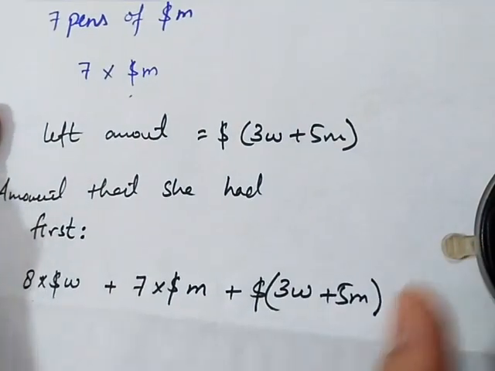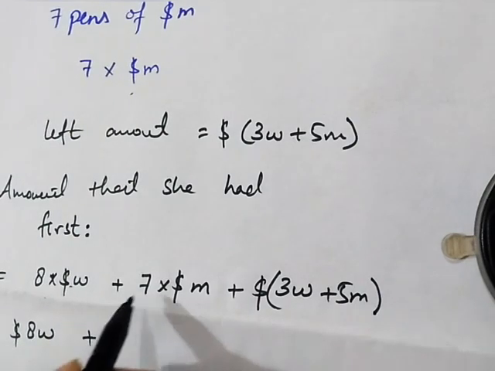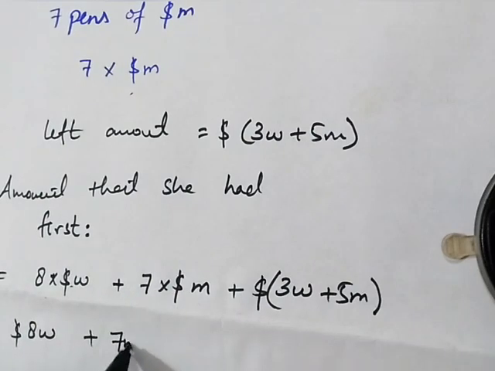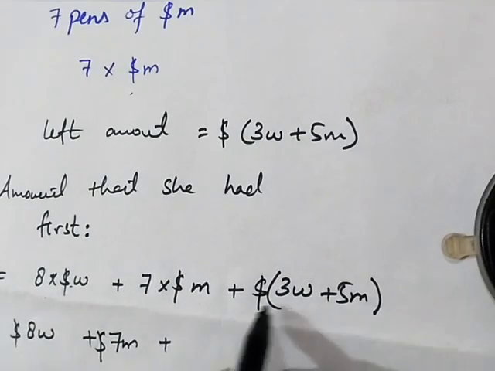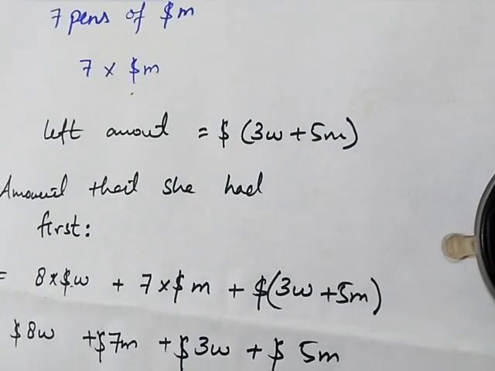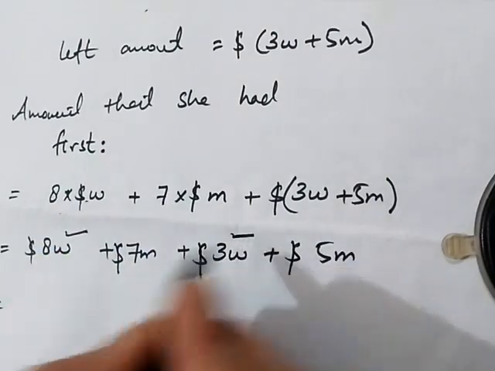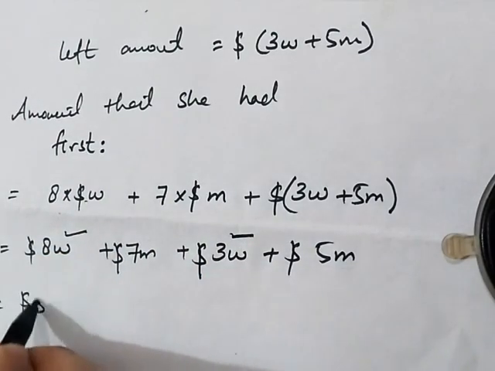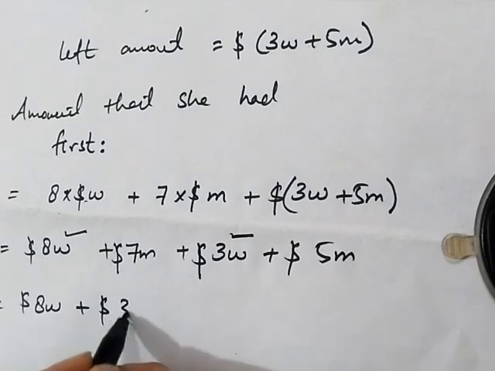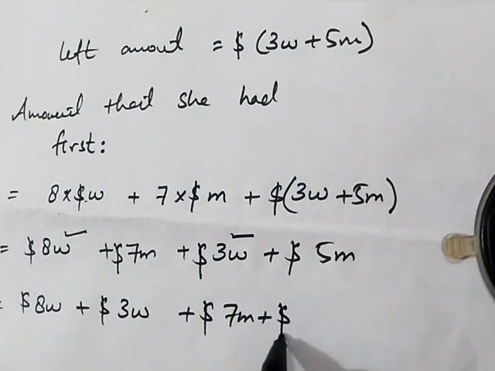Now, as dollar is the currency sign, it is $8W, then $7M, and now we open the bracket, $3W, and what is next, that is $5M. Now we solve the terms with the same variable. W and W. Rearrange the terms: $8W plus $3W, then $7M plus $5M.